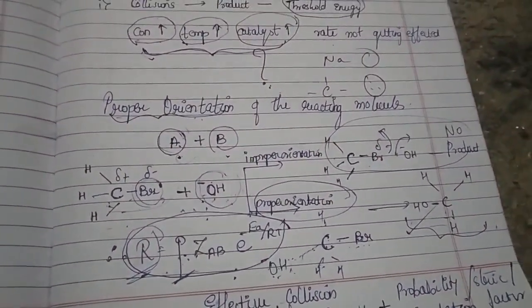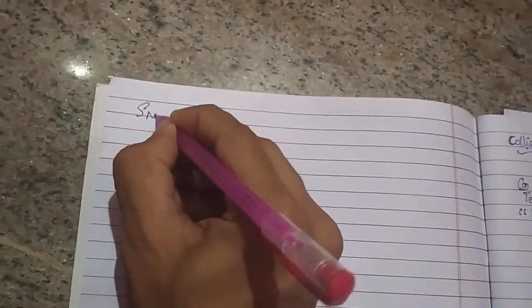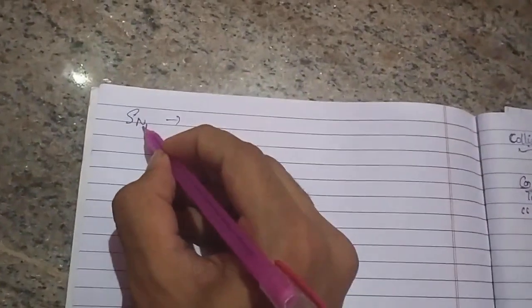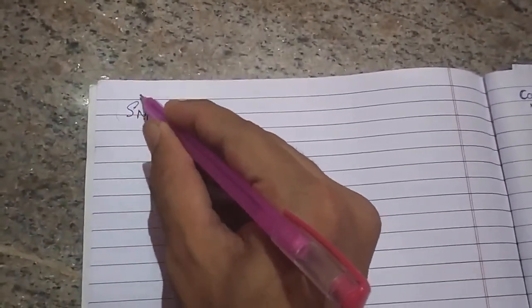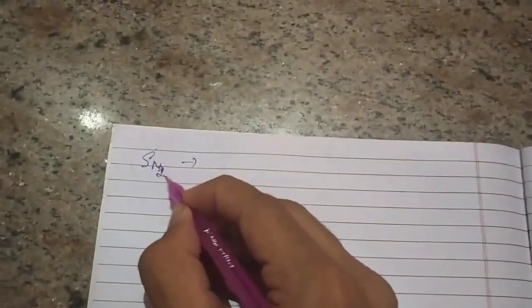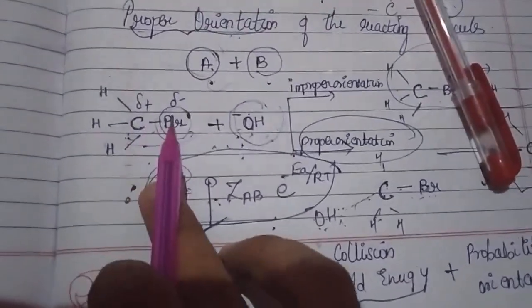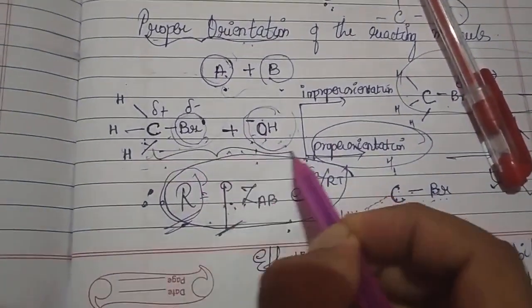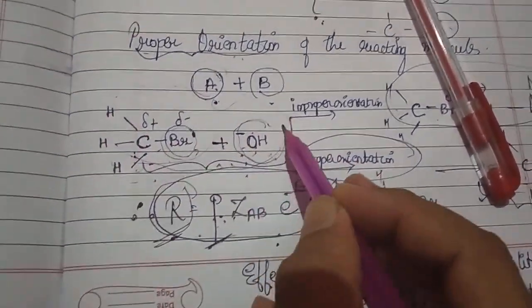Why it is called an SN1 mechanism means, remember, SN1 means it's a nucleophilic substitution reaction following the first order. Okay, sorry, this reaction is mainly called your SN2 mechanism. SN2 mechanism, which means what? Nucleophilic substitution reaction of second order. Why is it called second order? Because you can just see that it is involving both the reactants.